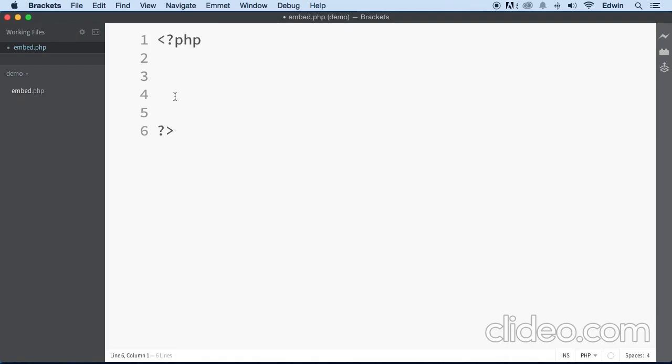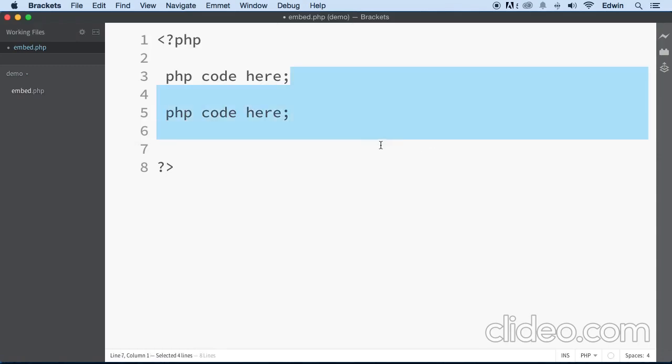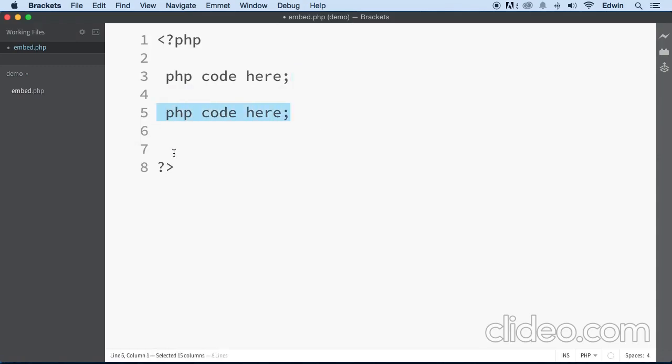You put it all the way down. Then you write your PHP code here, and then you put a semicolon and you're done. And then you write some more PHP code down here with a semicolon. Semicolon means stop this command right here, and then you can write whatever other command after and close that command also. This one closes all the PHP commands. And then after this goes HTML. So you can insert this in HTML just the way it is.